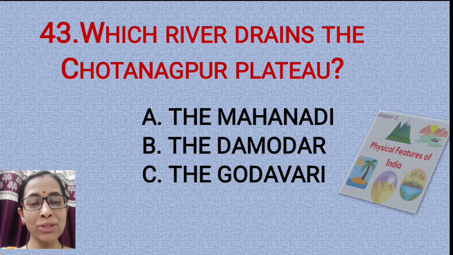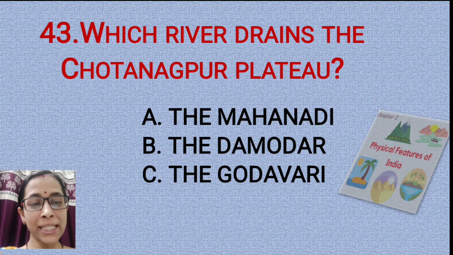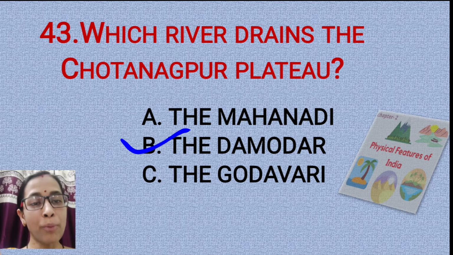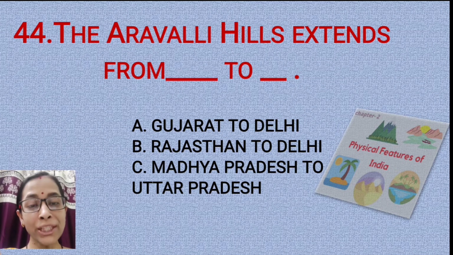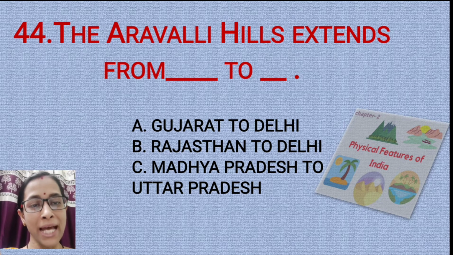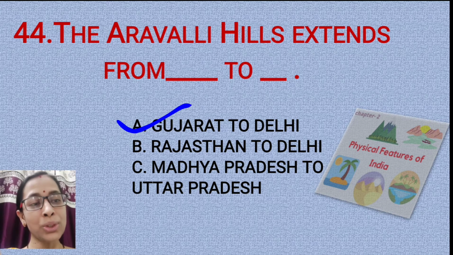Question number 43. Which river drains the Chota Nagpur Plateau region? Option A, the Mahanadi. Option B, the Damodar. Option C, the Godavari. The correct answer is option B, the Damodar. Question number 44. The Aravalli Hills extend from dash to dash. Option A, Gujarat to Delhi. Option B, Rajasthan to Delhi. Option C, Madhya Pradesh to Uttar Pradesh. The correct answer is option A, that is from Gujarat to Delhi.